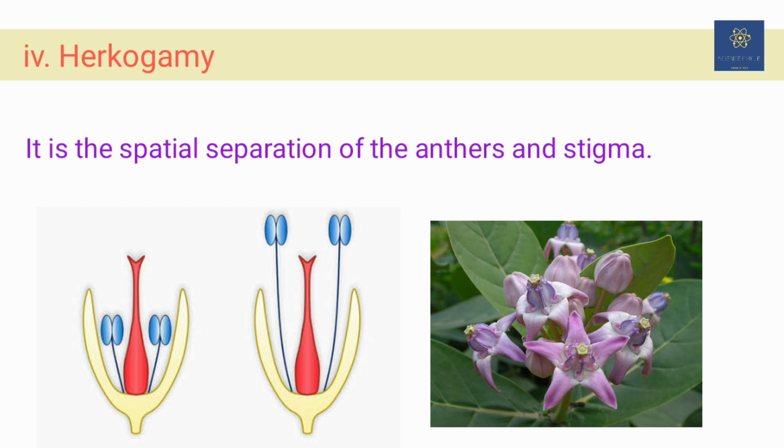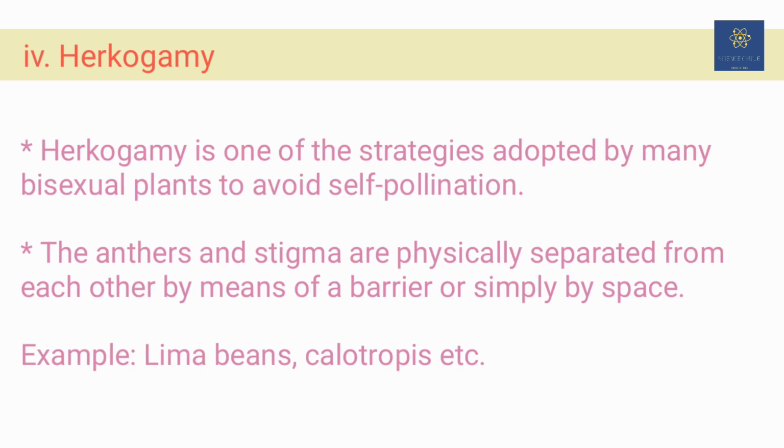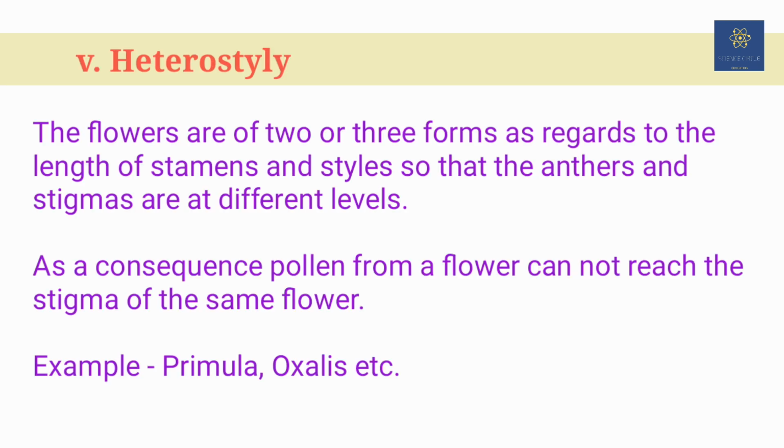This is another method in which, in some flowers, the pollens of a flower cannot reach the stigma of the same flower, as a hood-like covering is present as a mechanical barrier, and as a result the pollens are not able to reach the stigma, which we see in iris or pansy. Heterostyly, in which the stigma and the anthers of the flowers grow at different heights.